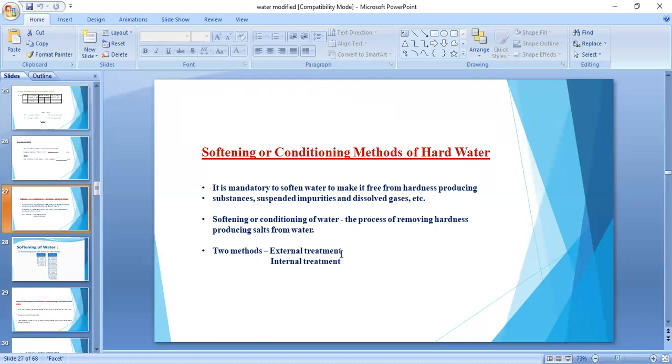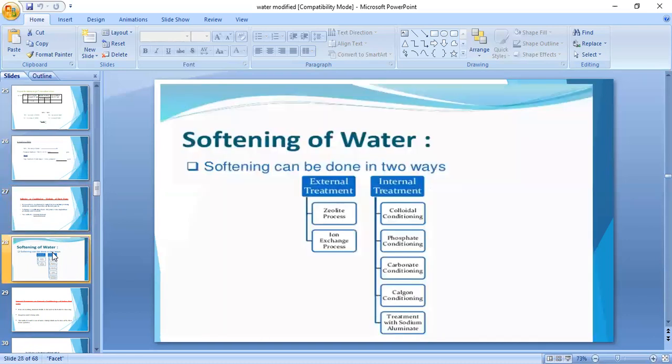They are external treatment and internal treatment. Now let us discuss external and internal treatment. Many methods are there for softening of water, like the zeolite process and ion exchange. In internal treatment, there are colloidal conditioning, phosphate conditioning, carbonate conditioning, Calgon conditioning, and treatment with sodium aluminate. Again, I repeat, there are two types of methods to soften water: one is external and another one is internal.